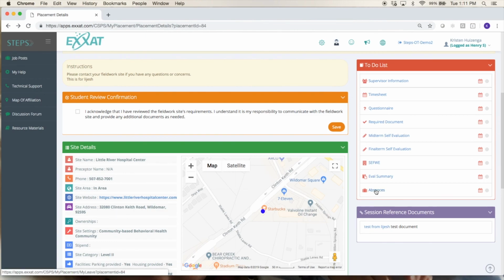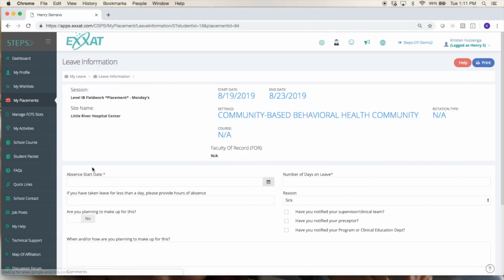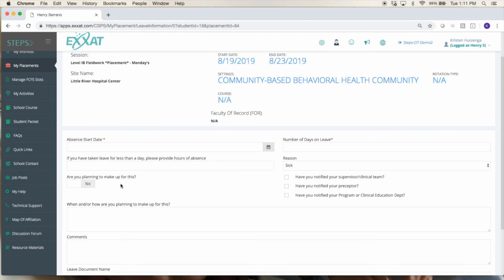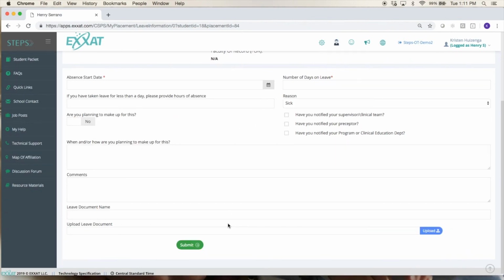Lastly here, absences. Some schools will ask you to track any absences that you have. If you have to take a sick day or something like that from fieldwork, you will want to track that here. So just fill out all of the questions about that day that you had to take, and you can even upload a doctor's note if you need to.